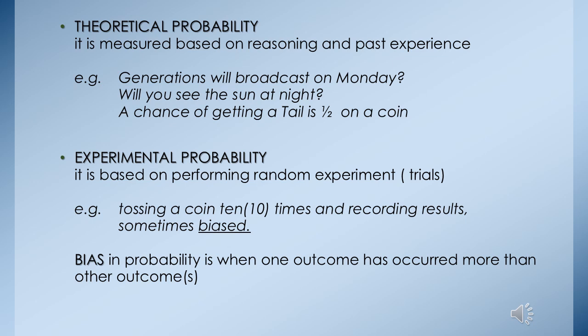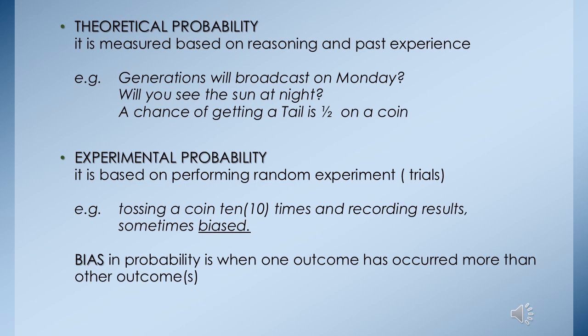And another example, it's actually a question that says, will you see the sun at night? If it's possible, can you see the sun at night? I guess we all know that the things that we can only see at night are the moon and the stars. So therefore we cannot see the sun at night. Hence the probability that the sun will occur at night is 0.